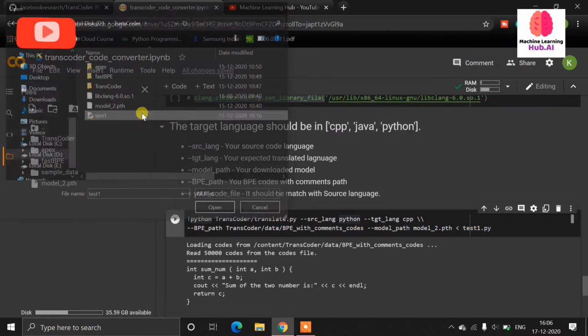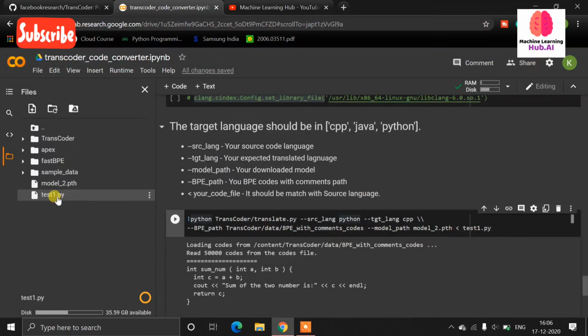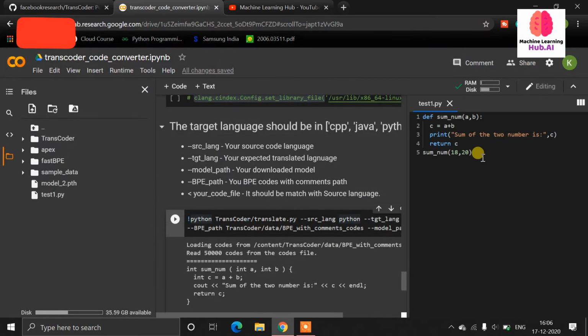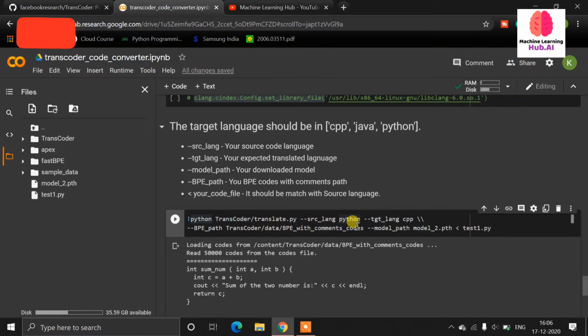So here it is, one simple addition code. First of all, check this code. Here you can see it is a simple sum function. Now my source language is Python. I am using model 2 because I want to convert my Python code into C++ and Java.